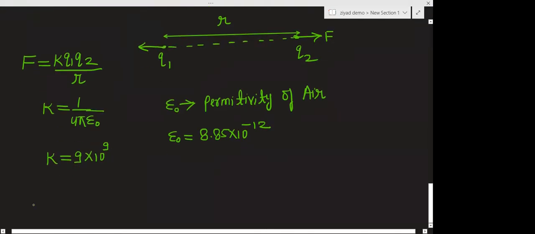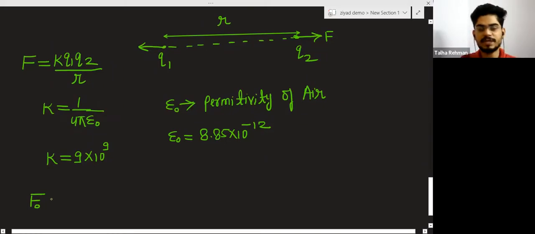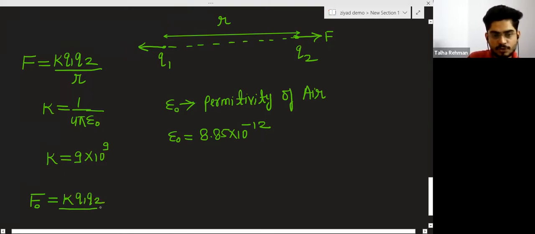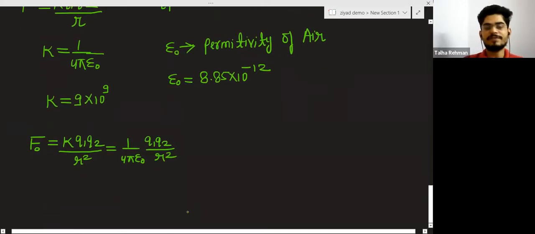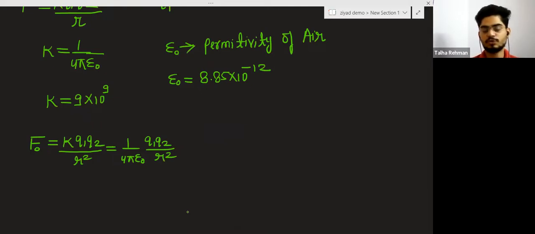So for two charges placed in air, you use this formula. You can write it in terms of k, or as 1 upon 4 pi epsilon 0 q1 q2 divided by r square, where k is equal to 1 upon 4 pi epsilon naught.